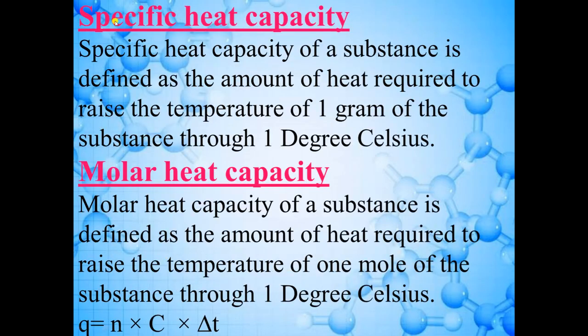Now there is one more term, specific heat capacity. What is specific heat capacity? When we fix the amount of a substance, then it will become specific heat capacity. So specific heat capacity of a substance is defined as the amount of heat required to raise the temperature of 1 gram of the substance through 1 degree Celsius. Definition is same here. Amount is fixed, that we are changing the temperature of 1 gram of substance.